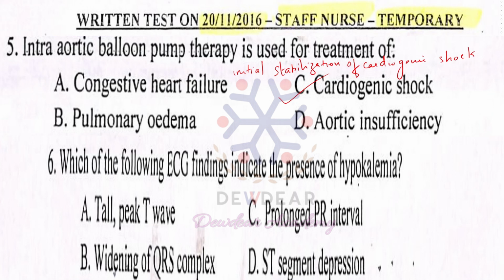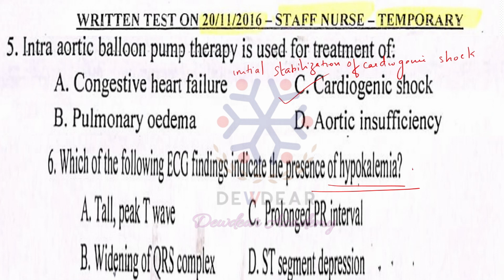So which ECG finding is indicating the presence of hypokalemia? The question is hypokalemia. So what are the main ECG findings in hypokalemia? We know that hypokalemia will be resulting in slowed conduction, and so ECG changes include flattening or inversion of T waves.